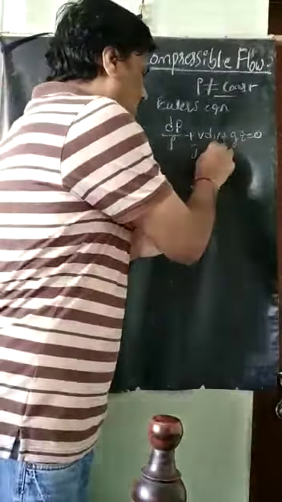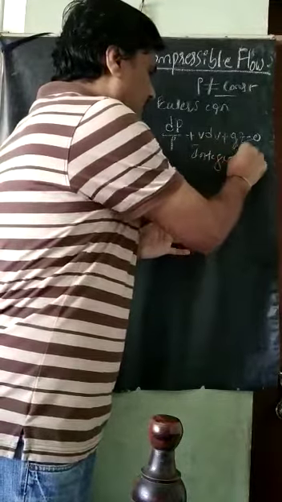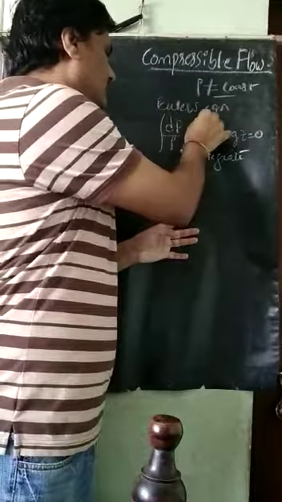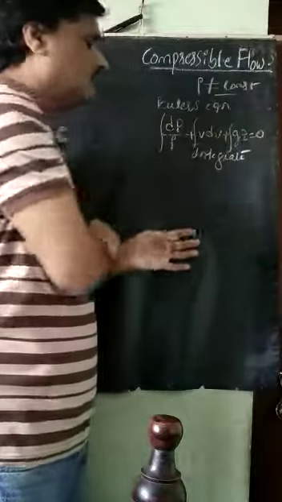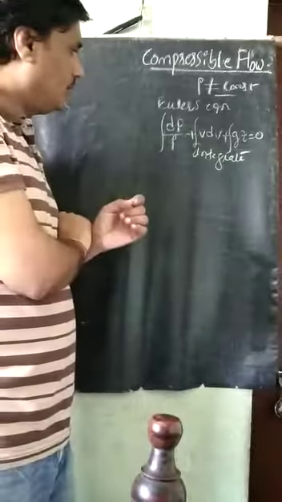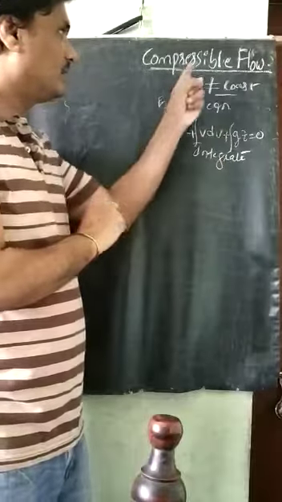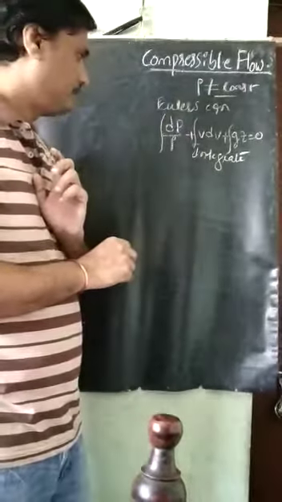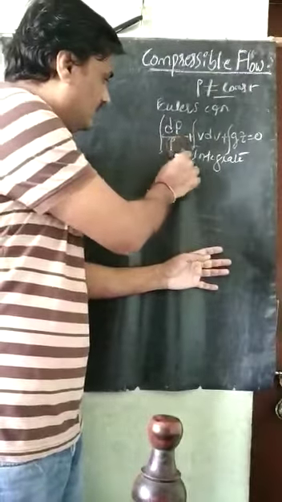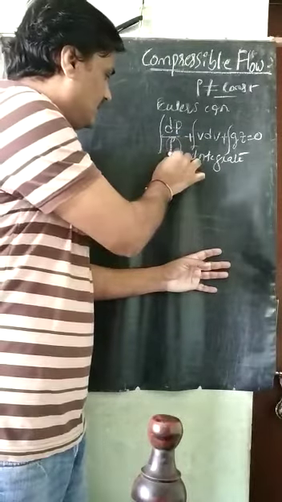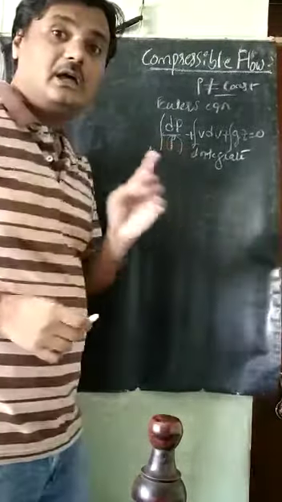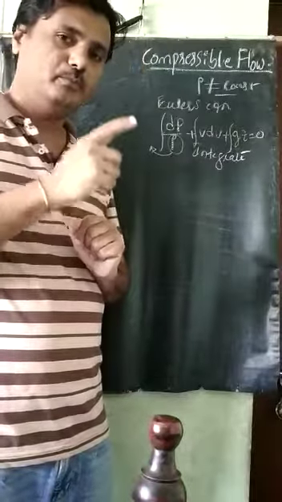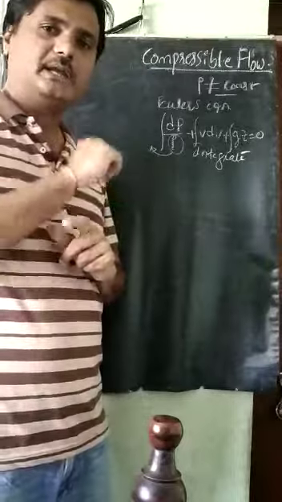So I will integrate here. After that integration, what are we getting? This is the integration, this is integration, and this is integration. Where is the density here? Because we are studying compressible flow, density is not constant. If it is not constant, it cannot be taken out of the integral symbol. It should be within the integral symbol.